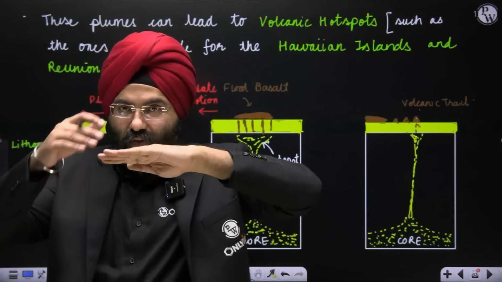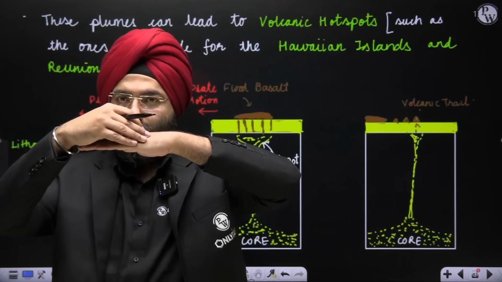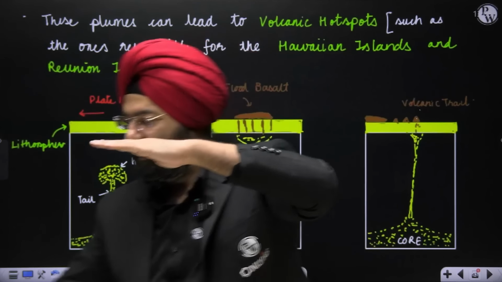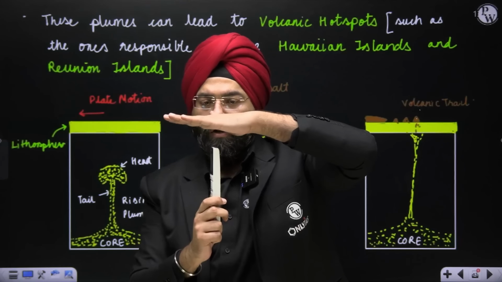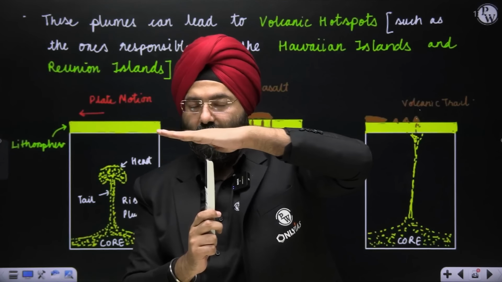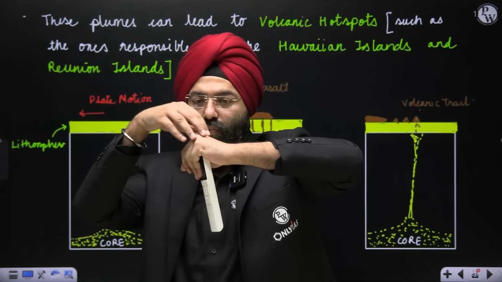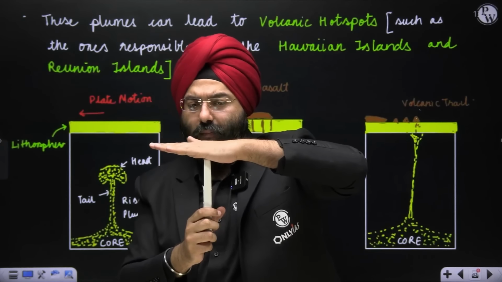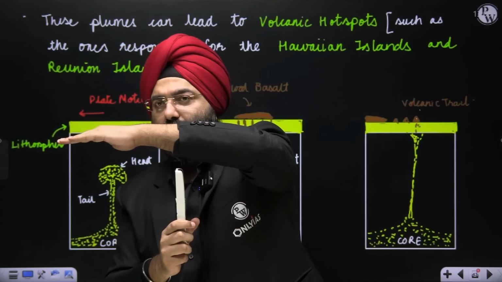So that means, when it was on top of the Reunion hotspot, those volcanic basalt outpours took place, and later the plate moved ahead. Now let's see here. Supposing this is the mantle plume and this is the hotspot. When the Deccan Plateau was on top of it, while it was moving because of the tectonic movements, during the Cretaceous period, outpour took place in all these regions, and that led to the later formation of the Deccan Trap. But this plate kept on moving, and later collided with the Eurasian plate.